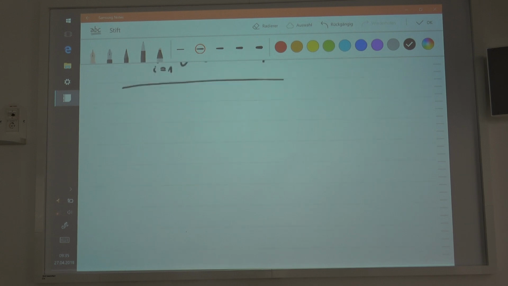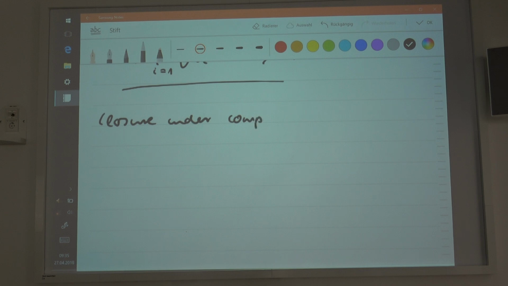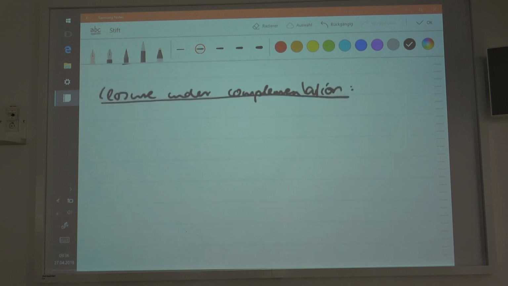Now, the next thing that I would show is closure under complementation. What does that mean? Suppose that you have a set B, and that is an element of this countable intersection of these sigma algebras. For instance, omega. So it's not empty, so it has at least one element.